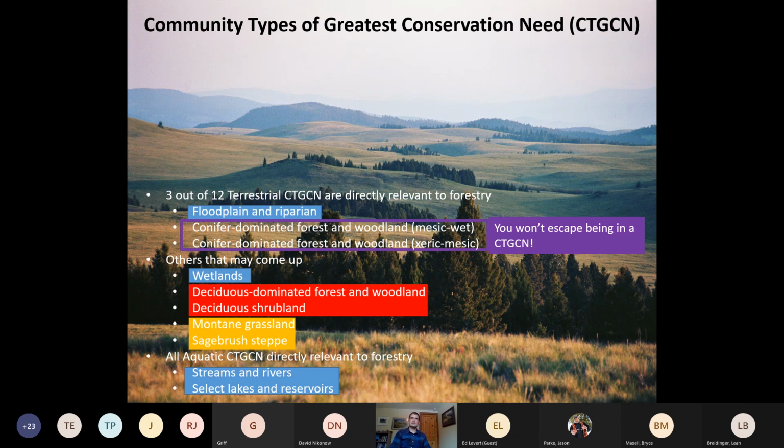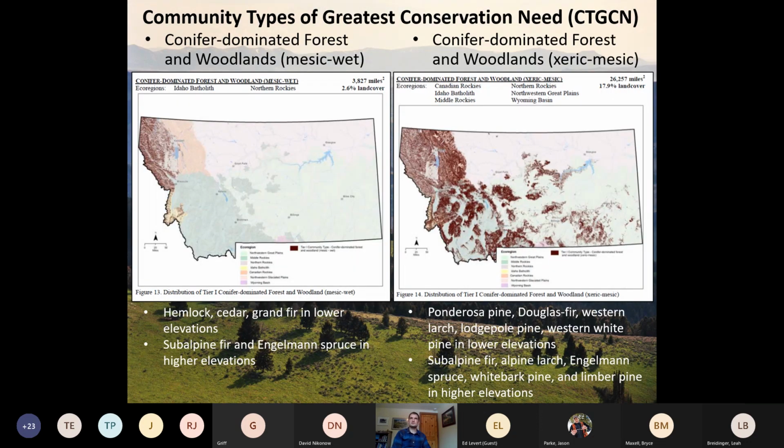So there on the left are the mesic, or wet, forest types, that far northwestern and western spine of the state, and then the much larger and more broad xeric mesic forest types on the right. And down at the bottom are some of the tree species that are associated with those. So in the State Wildlife Action Plan, each one of these community types gets its own entry, its own few pages of information.